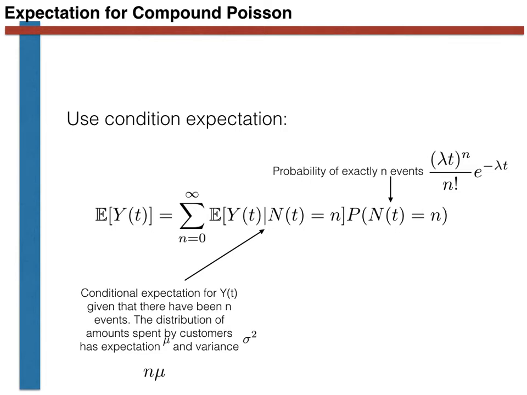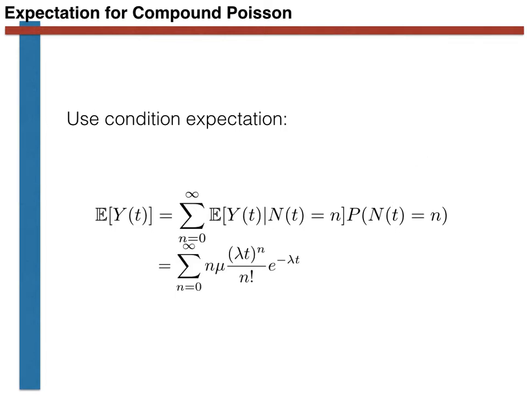Inserting these two formulae into the sum, we find the following. We can simplify this expression by taking various constant terms outside the summation. Notice that in doing this particular simplification, we have cancelled the n from the numerator and the denominator, hence the n minus 1 factorial in the denominator in the new expression. Furthermore, for reasons that will become apparent in a moment, we have decreased the power of lambda t by 1 and taken a lambda t outside the summation.